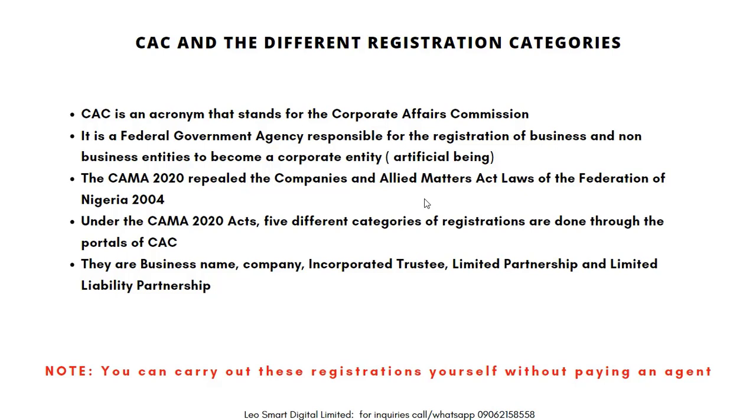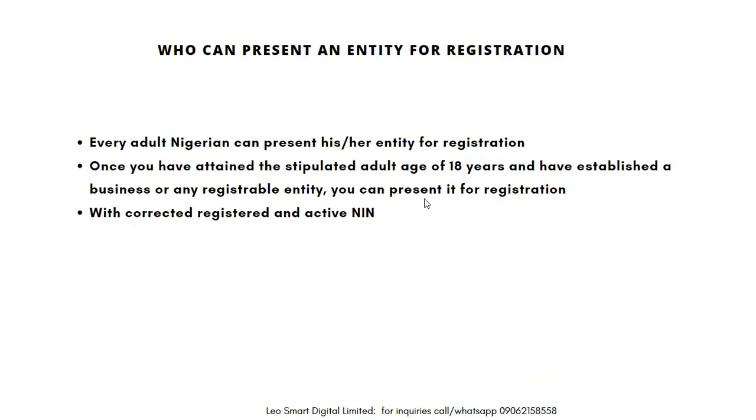Note you can carry out these registrations yourself without paying an agent. It is an established fact. Who can present an entity for registration? Every adult Nigerian can present his or her entity for registration, be it NGO, business name, company. Once you have attained the stipulated adult age of 18 years and have established a business or any registrable entity, you can present it for registration. Now, when you fulfill this criteria, being a Nigerian, you must have an active NIN. NIN is required for you to register an entity.